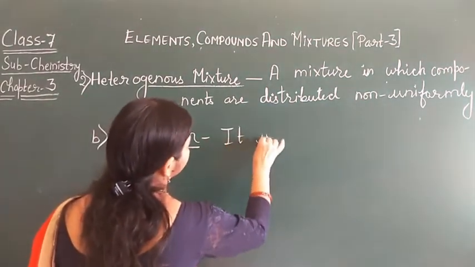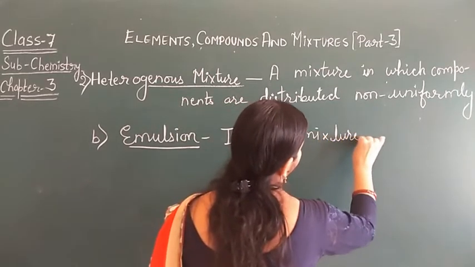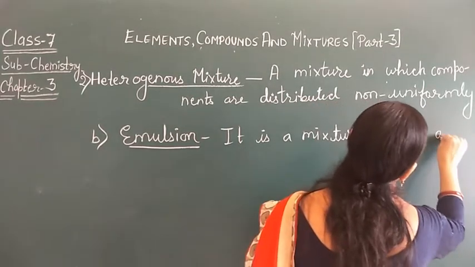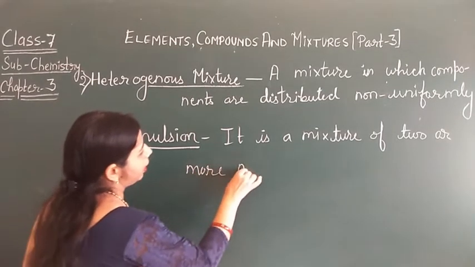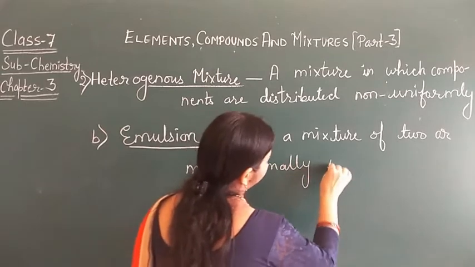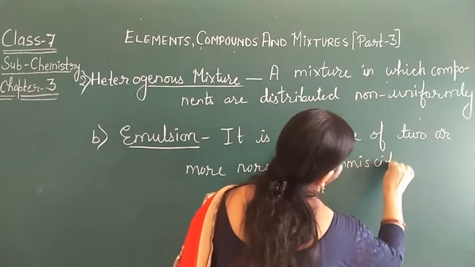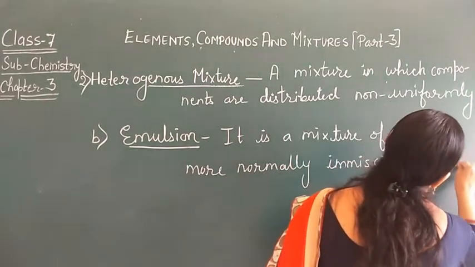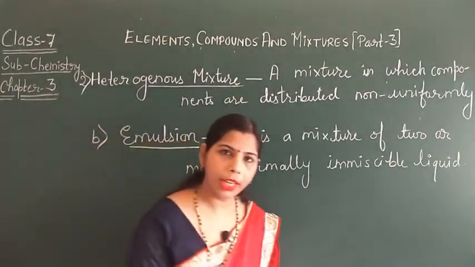It is a mixture of two or more normally immiscible liquids. As I gave you the example, oil and water form an emulsion.